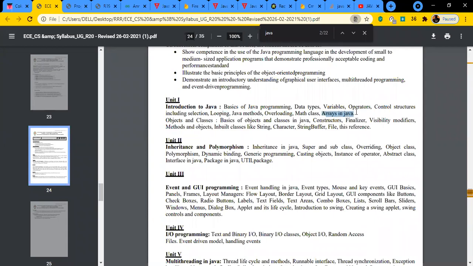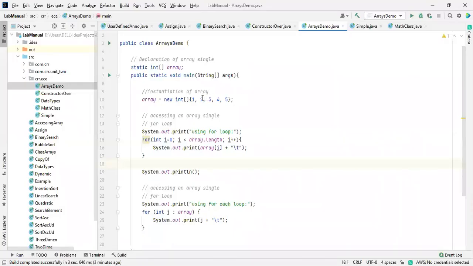They didn't mention any dynamic arrays, like using a Scanner. Sir, if I want to give the size of an array dynamically at runtime, what do I need to do? See this one. Every time do I need to mention it like this? Why can't I give it directly at runtime? There is a class available inside the util package, which is called Scanner.